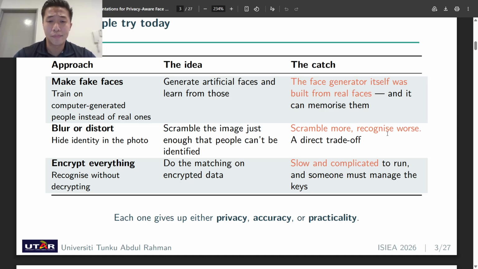Second, blur or distort. We can blur or distort the photos so nobody can identify anyone. That works, in a way, but it is a direct trade-off: the more we scramble, the worse recognition gets. Third, we can encrypt everything and match without decrypting. It's a strong protection, but slow, complicated, and somebody must manage the keys. So today you give up privacy, accuracy, or practicality. However, in our case, we want to give up none of them.